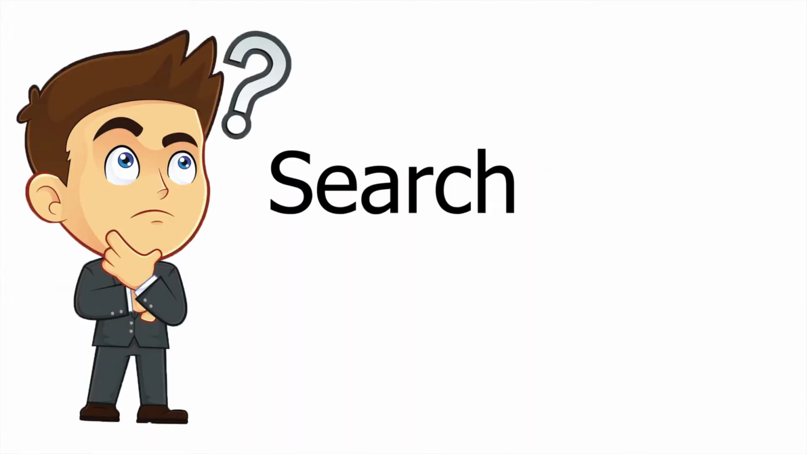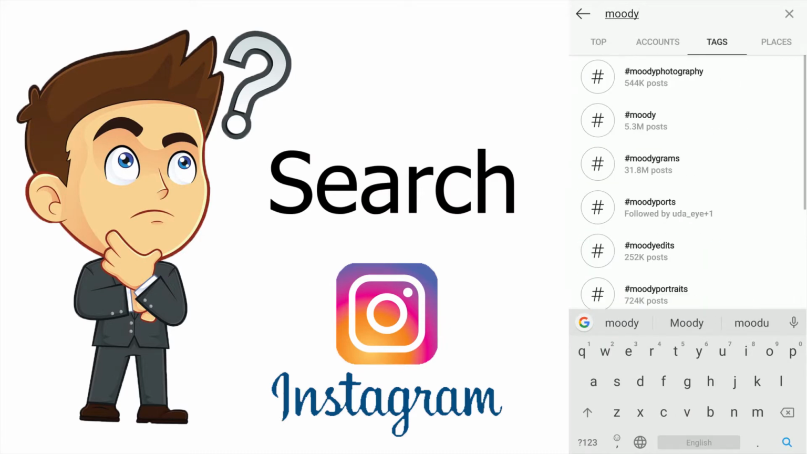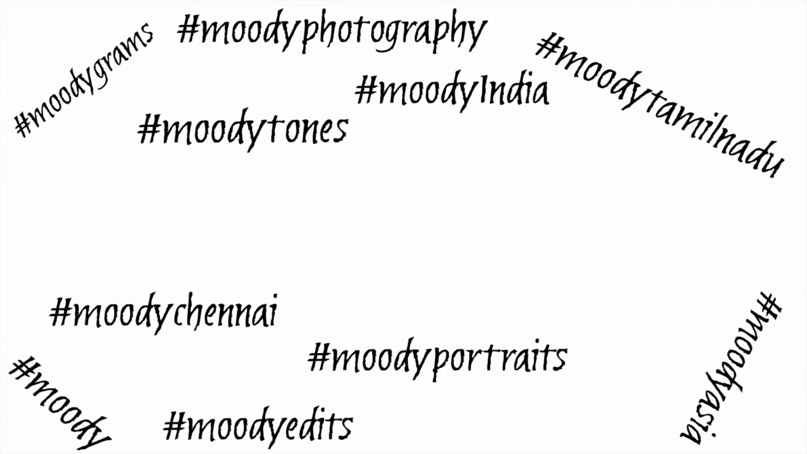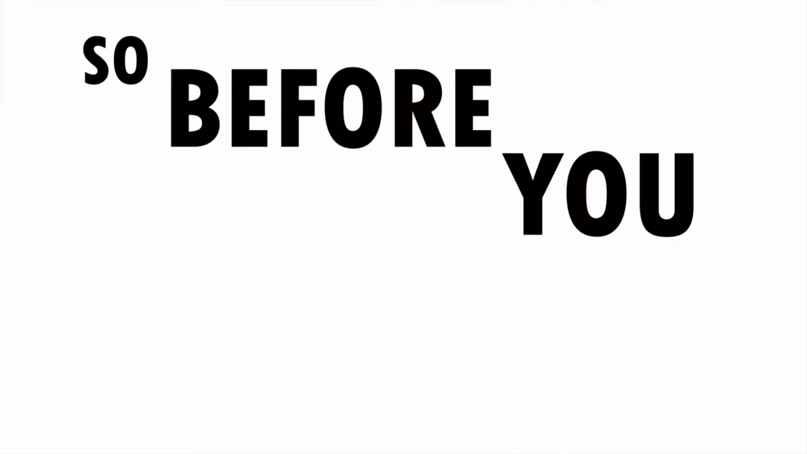If you just go and search in Instagram as moody, you will get many hashtags like Moody, Moodygrams, Moody photography, Moody edits, Moody tones, Moody portraits, Moody Chennai, Moody Tamil Nadu, Moody Asia, Moody Australia, Moody Europe, Moody Africa, Naughty America. Oops, sorry. It's Moody America. So before you get angry and say me, "Podunda yappa, nee mood," just check these images.